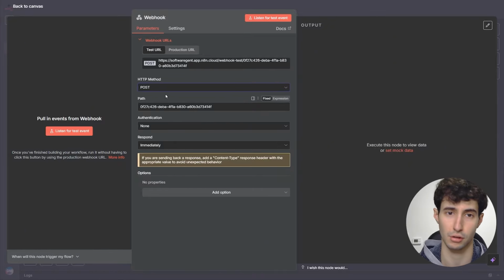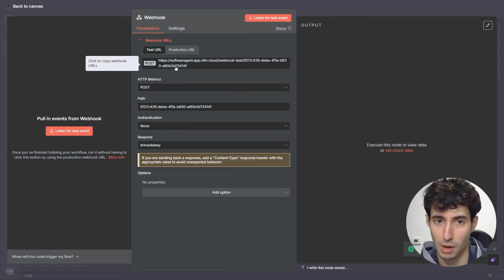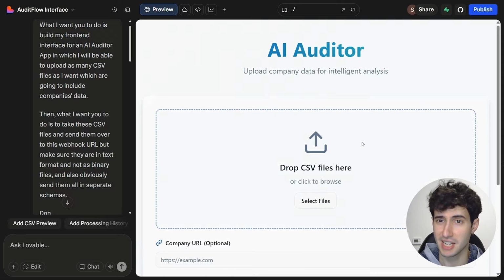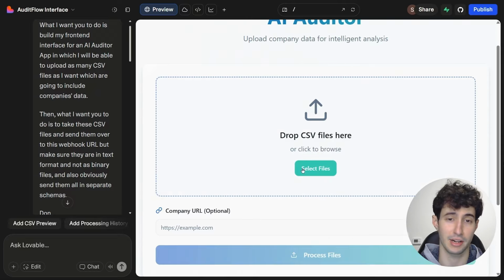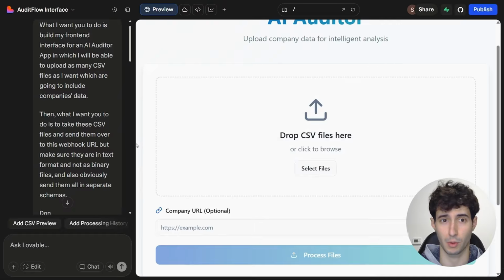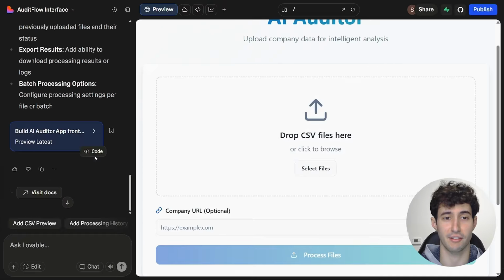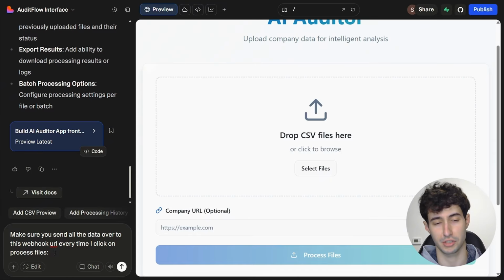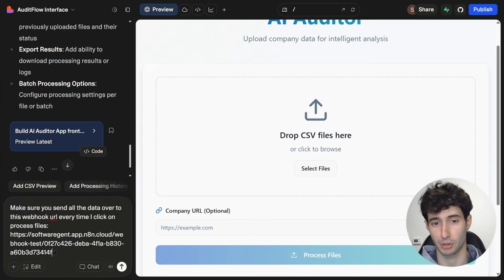So now all we have to do is to simply come over here and click on top of this webhook URL in order for us to copy it in a clipboard. And then we need to come back over to Lovable, where as you can see it finished creating the front-end interface of our app. Now we can improve the way this looks, and we will in a bit, but for now let's get the core functionality of it nailed down. For that, we need to come over here in the Ask Lovable tab and say make sure you send all the data over to this webhook URL every time I click on process files. And now what I will do is I will simply come over here, paste in the webhook URL we just copied.